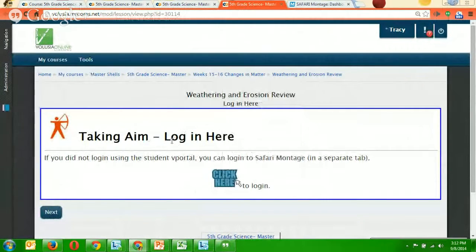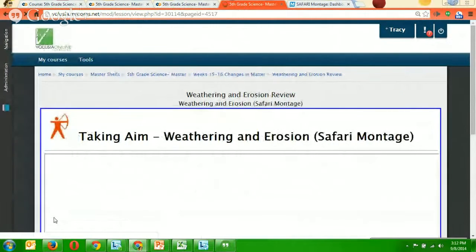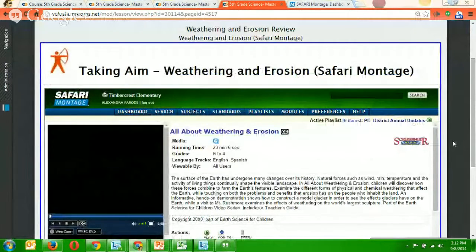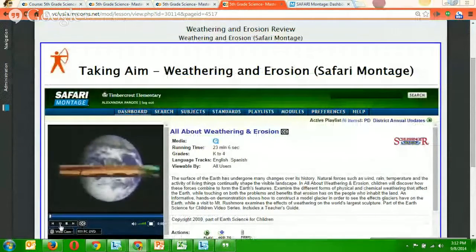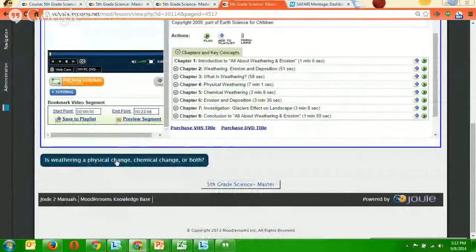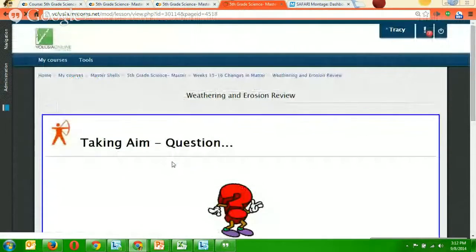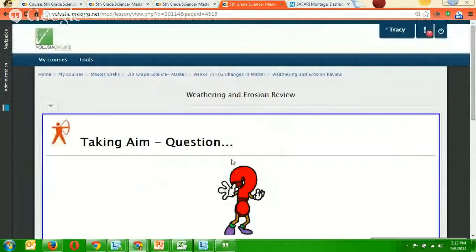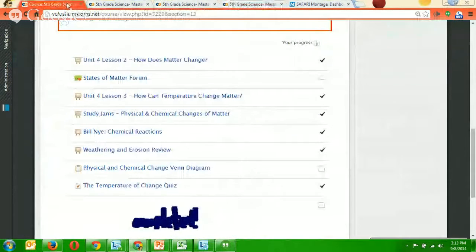We are already logged in to Safari Montage, so let's see if this works. Press next. If you're already logged in, if you didn't exit out of your computer, you should be able to see it. Yes. You can watch the video. Remember, you can pause, but keep an eye on this question here. It says, is weathering a physical change, a chemical change, or both? When you click it, after you watch the video, you'll have to type in your answer right here. This one is worth a grade, so be careful and do a good job. Use the video to answer the question.